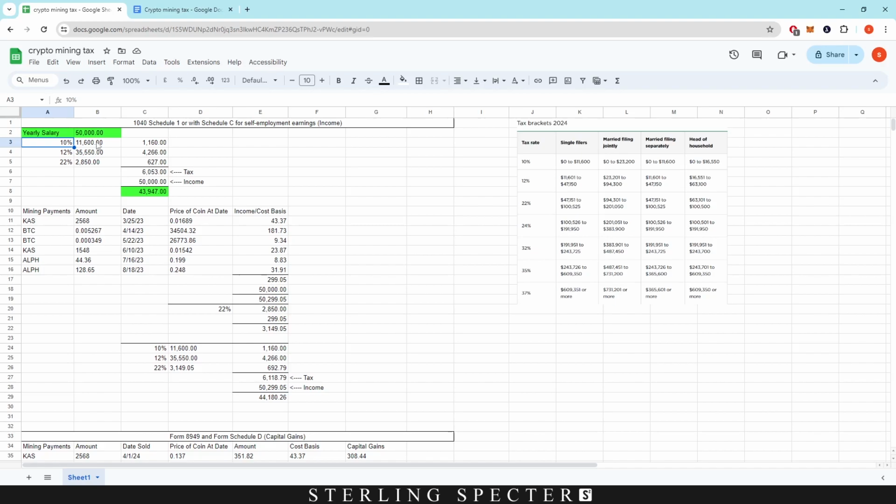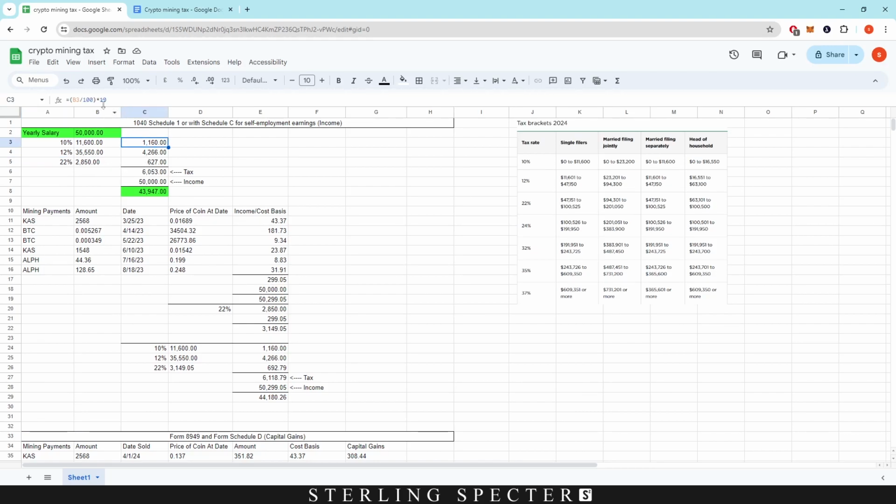So the first bracket, which is $11,600, as you can see there, is taxed at 10%. Then the in-between of $11,600 and $47,150 is taxed at 12%, which is $35,550. And then the extra 22% is this bracket of $47,151 to $100,525, and that is taxed at 22%.